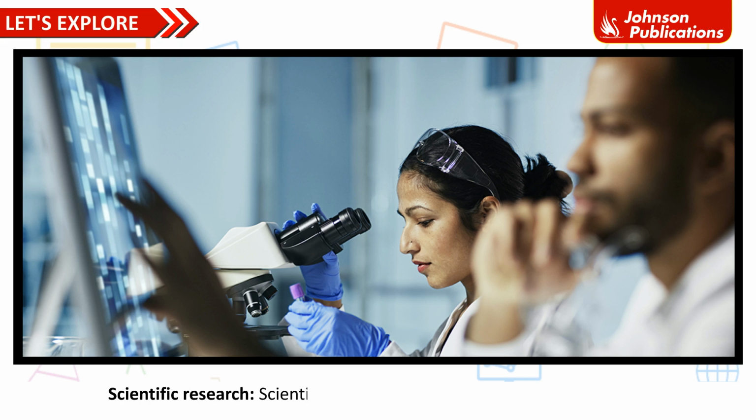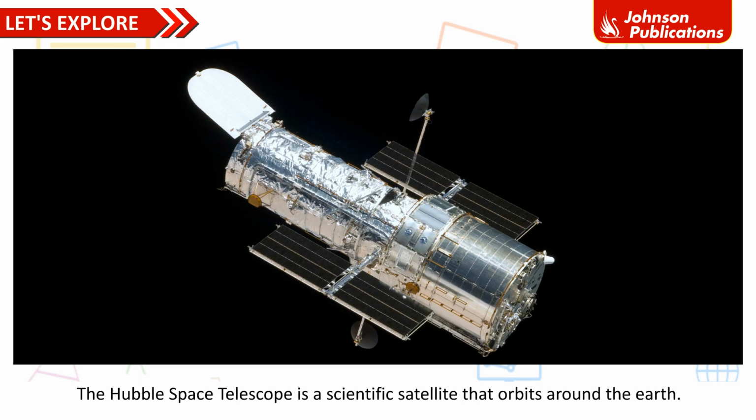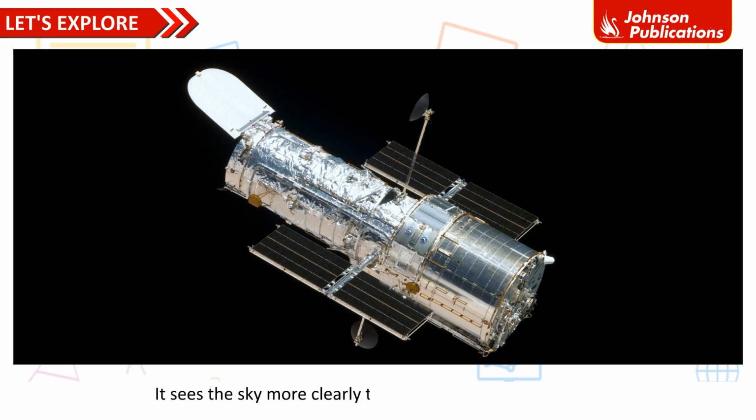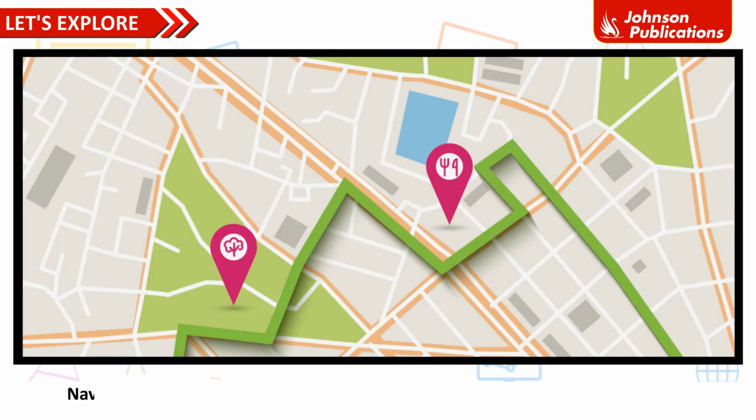Scientific research. Scientific satellites collect information about space. The Hubble Space Telescope is a scientific satellite that orbits around the Earth. It sees the sky more clearly than telescopes on the ground. Communication satellites. Communication satellites help send telephone calls, radio and television programs and computer information all over the world.